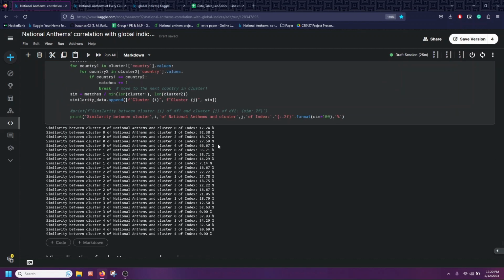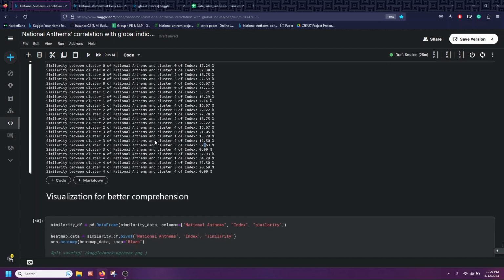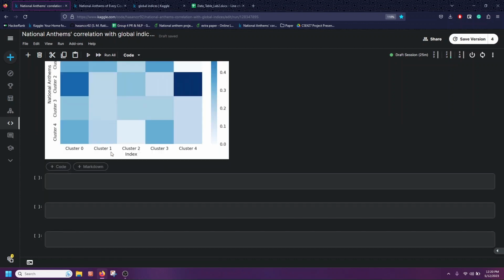So here I can see the highest similarity is between cluster 0 of national anthems and cluster 4 of index. That means that cluster 0 of national anthems, those musical characteristics are similar with the index characteristics, I mean those peace ranking characteristics, by more than 66%. Also, a huge percentage is cluster 3 of national anthems and cluster 3 of index, which is 52.63%. So I have made a visualization with seaborn heat map.